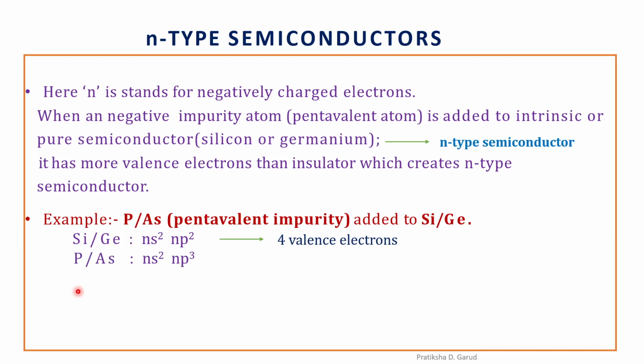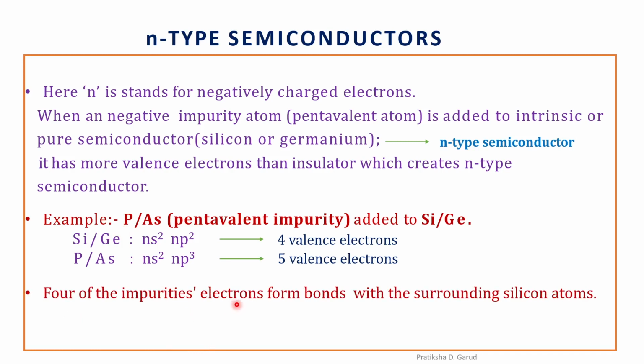This indicates that there are 4 valence electrons in the pure silicon or germanium. Then the impurity is either phosphorus or arsenic, which is pentavalent, that means its electronic configuration is ns2 np3. So it shows that there are a total of 5 valence electrons, right? 4 valence electrons from the pure element and 5 valence electrons from the impurity. Four of the impurity's electrons form bonds with the surrounding silicon atoms, and this leaves 1 electron free. This free electron moves, and that's why it leads to conductivity.